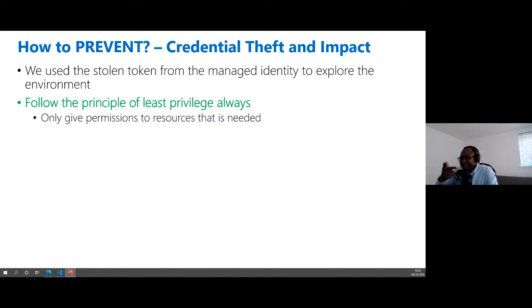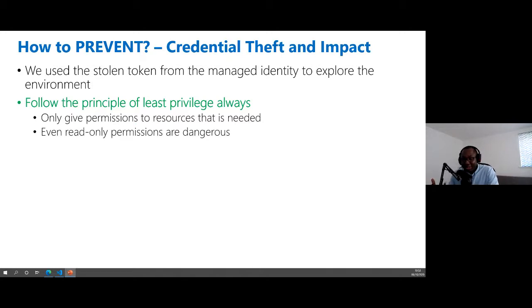And it's been given a service principal. The application run has been given a service principal that has permission to be able to read information on the subscription level. There's no need for that. Only give the permission. If it only needs to be able to access a resource in a resource group, only give permission on that resource group level. So even read-only permission are dangerous, like what you saw.